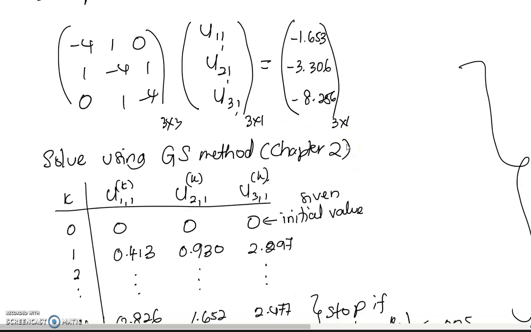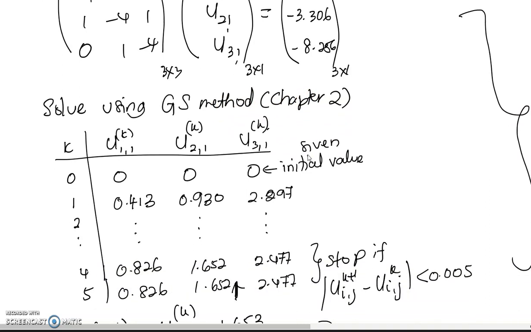So this equation can be solved using a calculator, straightforward, or if the question asks you to use the Gauss Seidel method, which we can refer to in chapter 2, we generate a number of iterations for the grid U11, U21, U31. We have 3 grids here with the initial value given in the equation, U_ij equal to 0 at iteration 0.